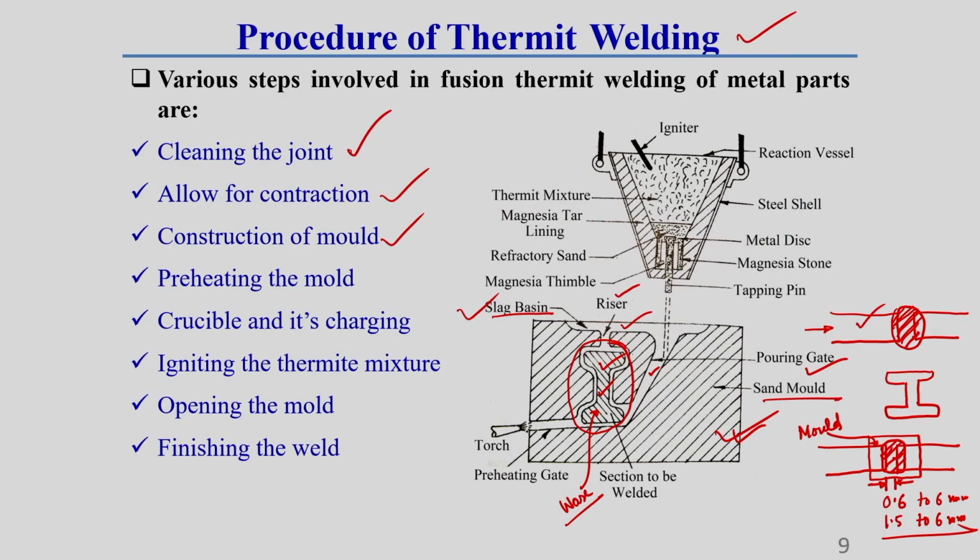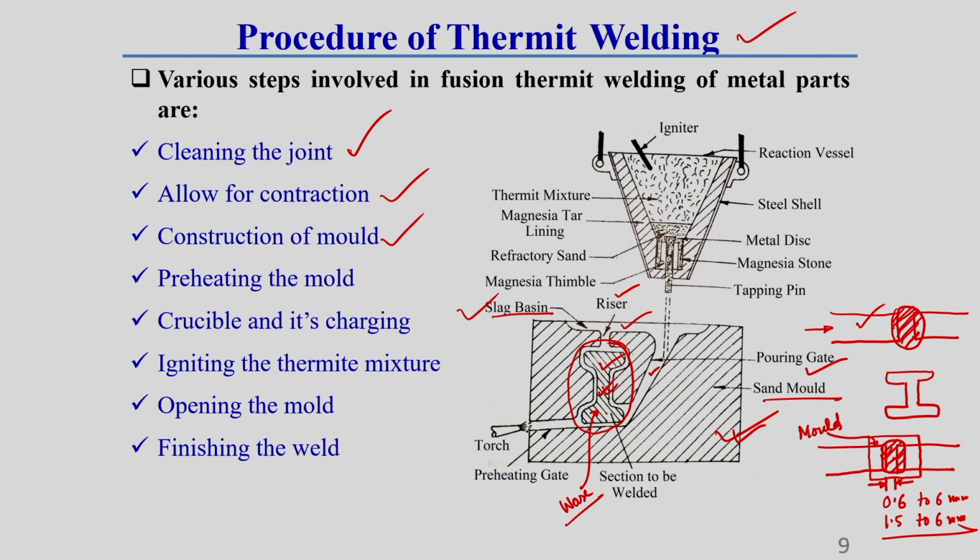How it is done, I will show you. First of all we have to make a wax pattern there. After that we have to insert this mold around. So you see, after the contraction allowance, we have to construct the mold. In this mold there should be a wax pattern, which is developed by using some wax. This wax is heated to its molten state and then poured here, and the wax creates a shape similar to the joining cross section. That means the joining cross section, clear?